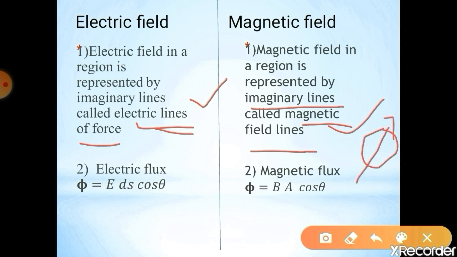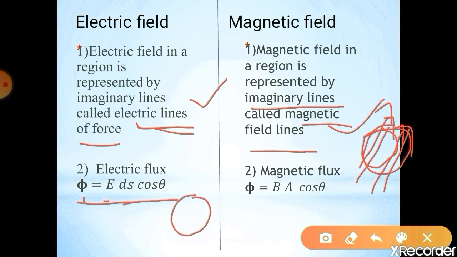The number of electric lines of force, that means electric field lines, passing normally through that surface area is called electric flux. That electric flux is given by phi is equal to E ds cos theta, where phi represents the flux, E represents the electric field, and ds represents the closed surface area.